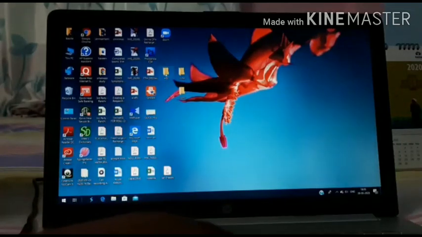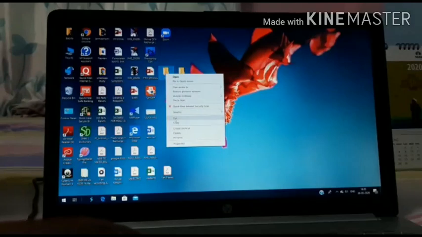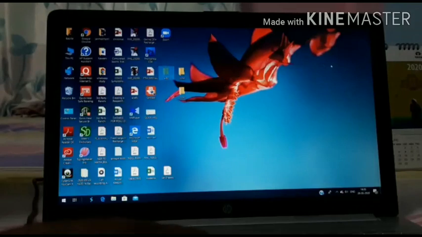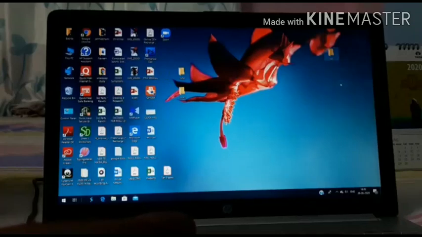Just right click on the ABC folder, then select the cut option. Then I want to paste it over here, so I right click over here and paste. What will happen?